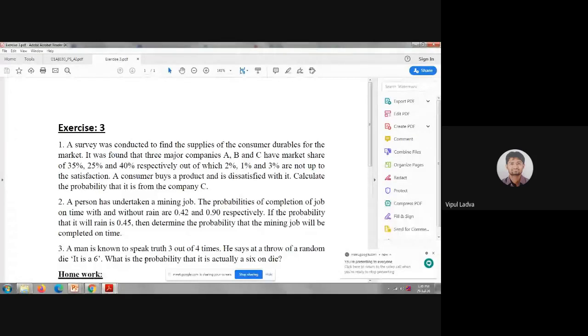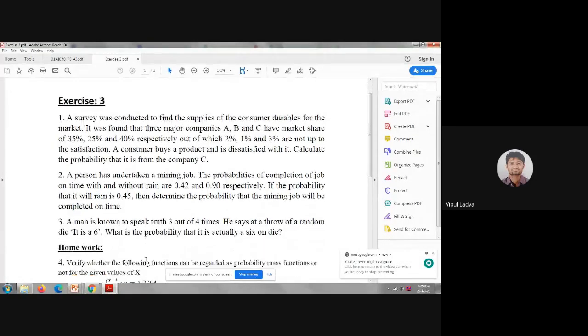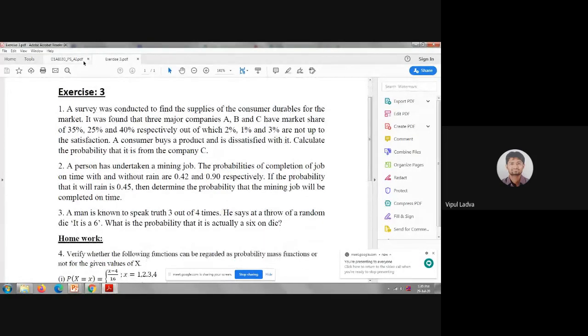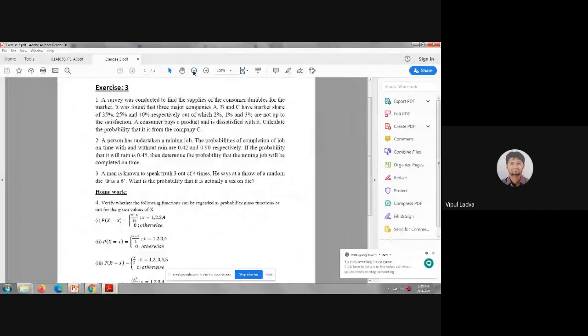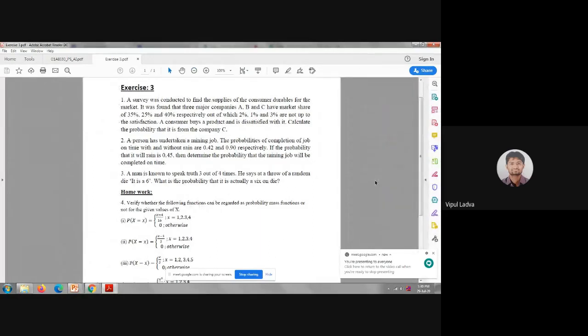That will help us to present exercise 3. Now, over your screen, you have exercise 3. If it is not convenient for you to get the question from the screen, then I had already shared this exercise, this PDF, with all of you in the WhatsApp group.